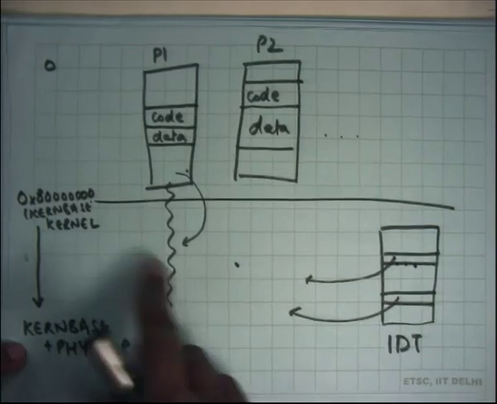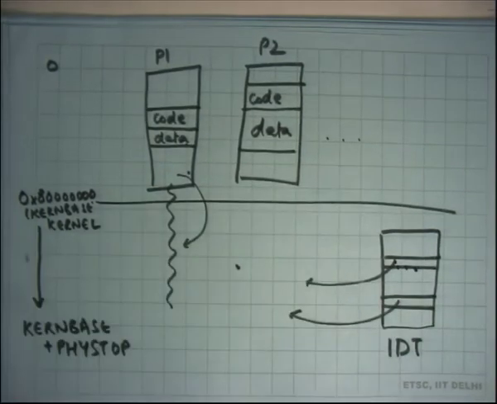You're executing in the kernel, which is shared across all processes, where you are always, but at the time of the system call itself, you are executing in the context of the process that made the system call. Because why? Because you are using the same page directory. You haven't changed the page directory, right? You just changed the instruction pointer.